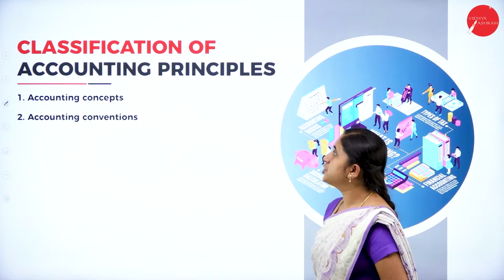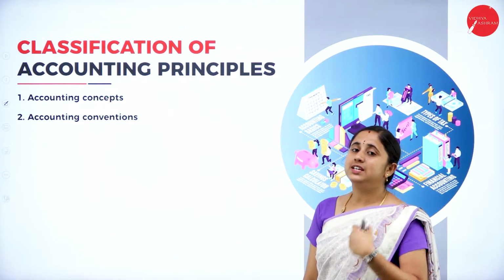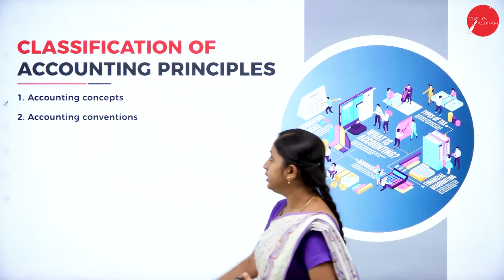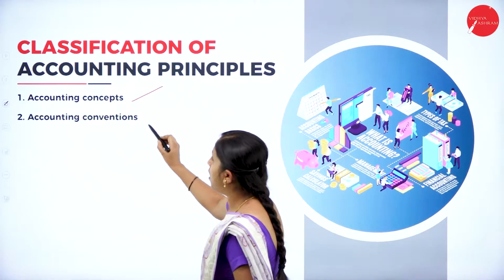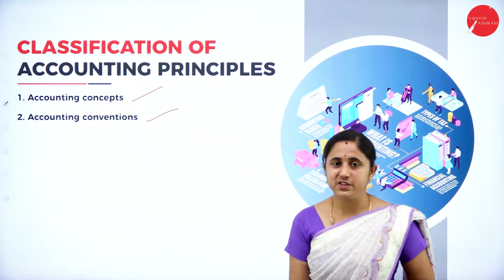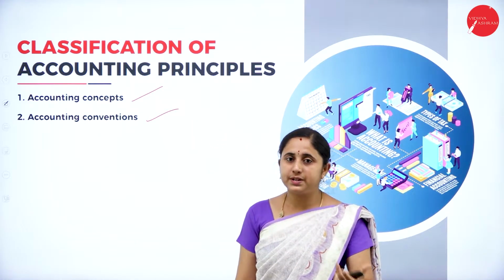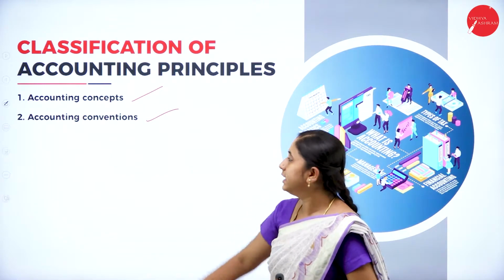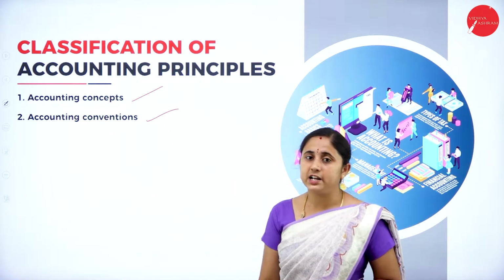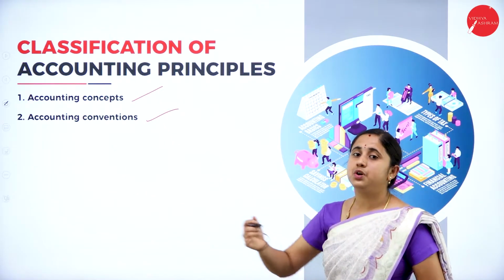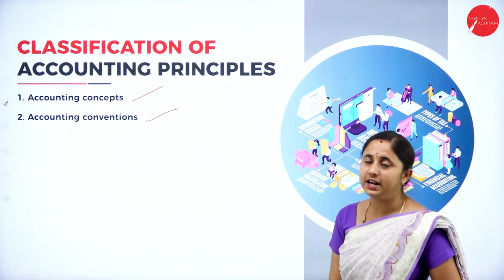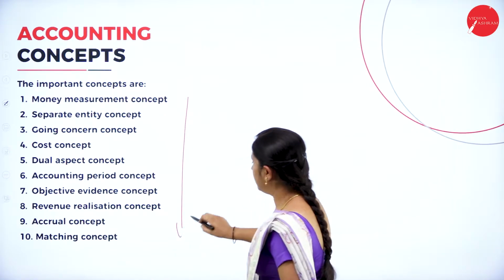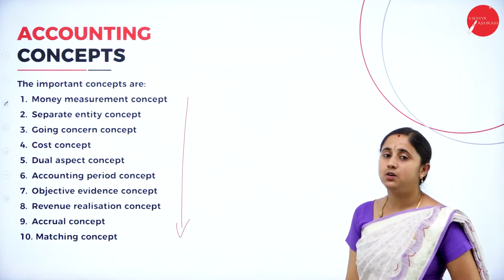Next, classification of accounting principles. So these accounting principles are classified into two types. First one, accounting concepts and accounting conventions. The total accounting principles are classified into two categories, accounting concepts and conventions. So accounting concepts are further divided into subcategories. The important accounting concepts are these 10 concepts.